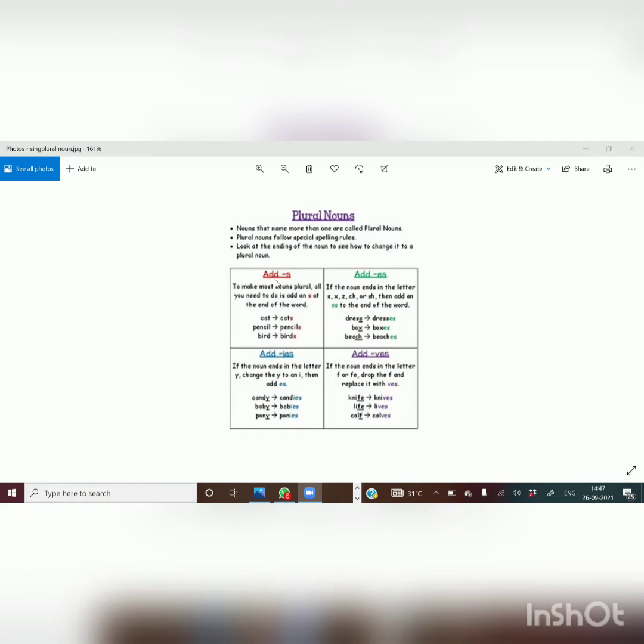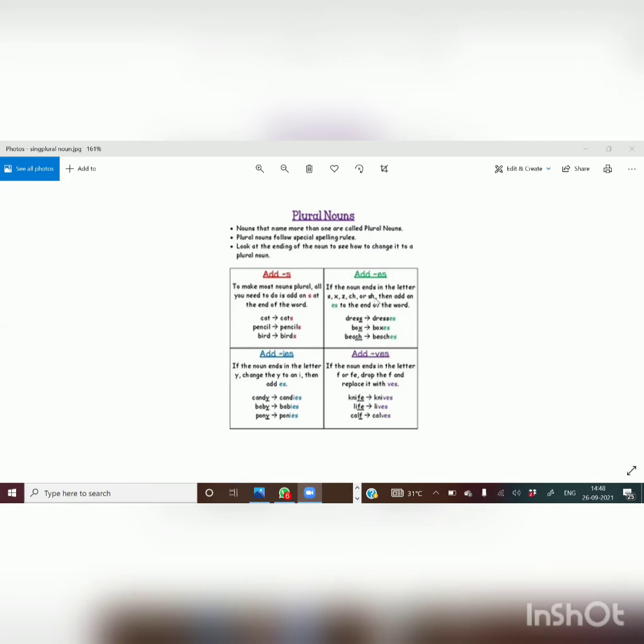When you add only s: cat, cats; pencil, pencils; girl, girls; tree, trees; chair, chairs; gift, gifts. Okay. The next one is where we add es. There are nouns which end with s, sh, ch, x, z.